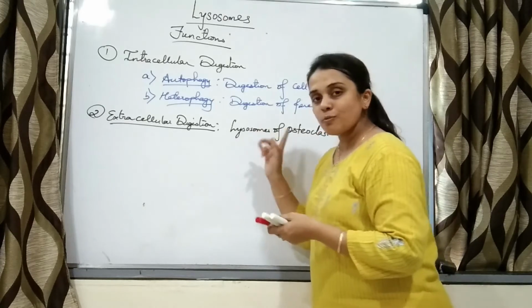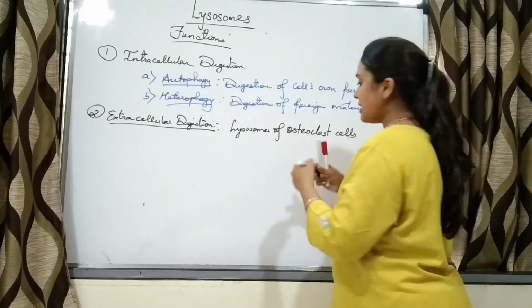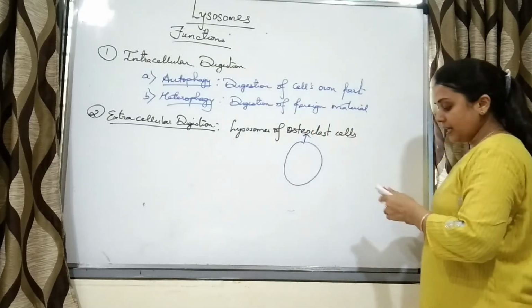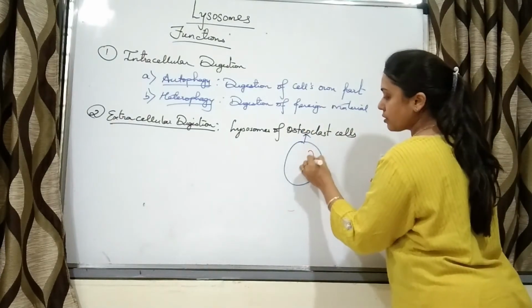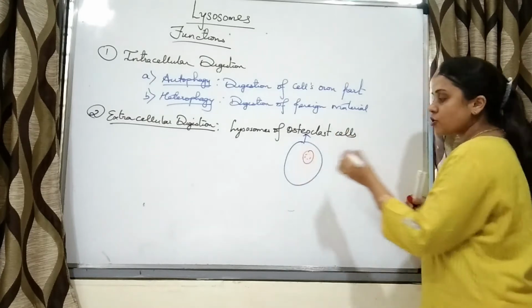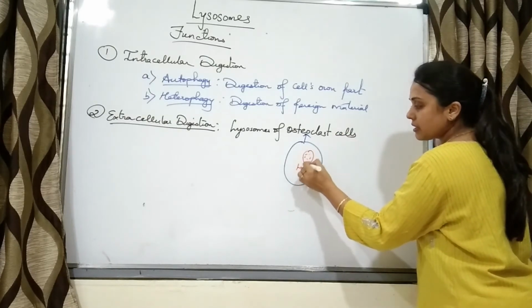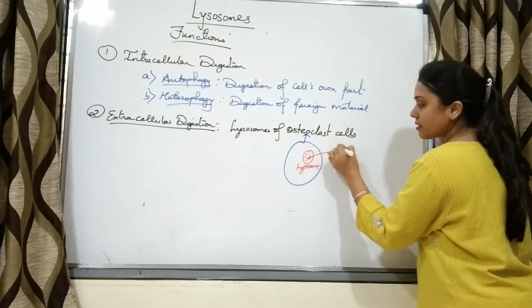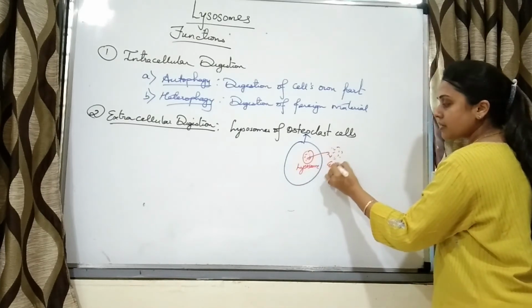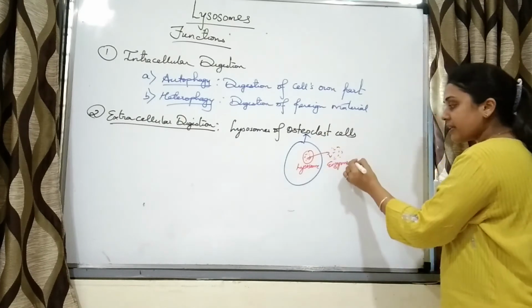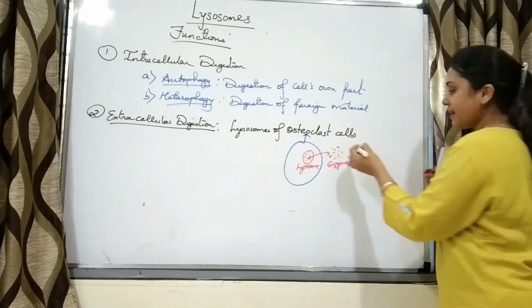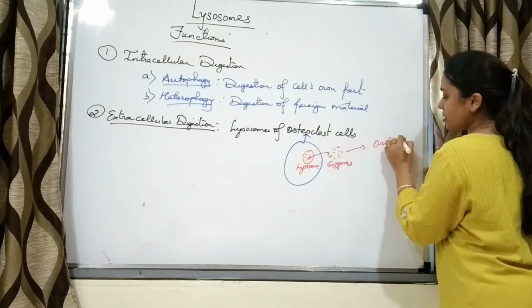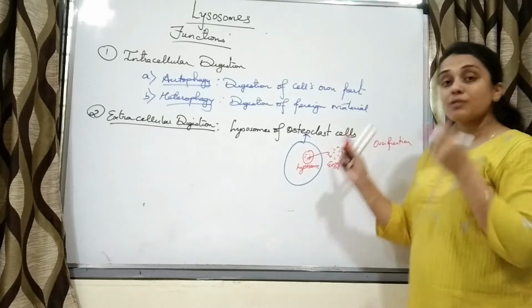Say this is an osteoclast cell, this is the lysosome, and these are the enzymes. The lysosome releases the enzymes outside the cell and then these enzymes perform ossification. So digestion is outside the cell.